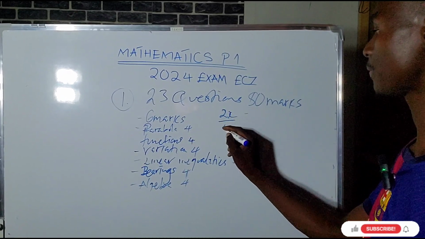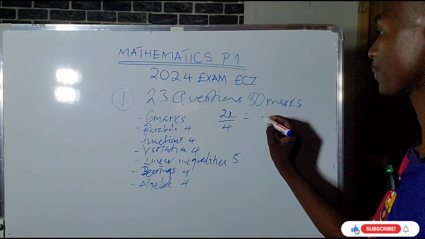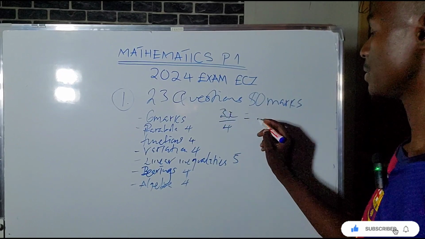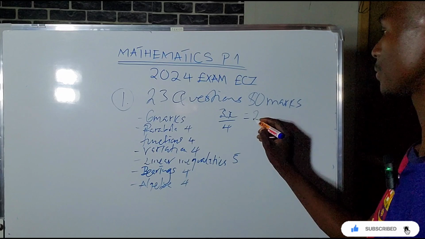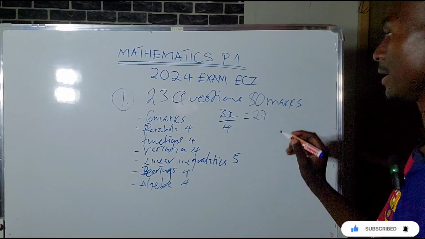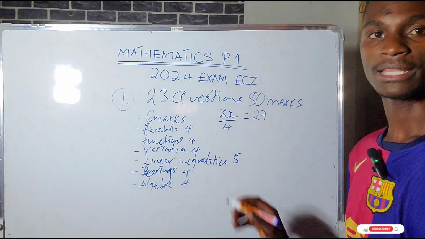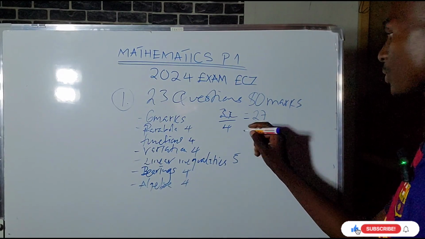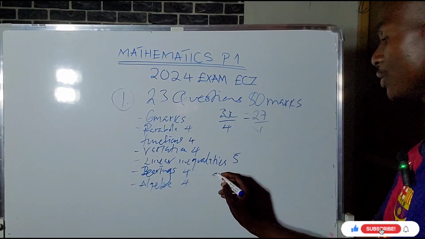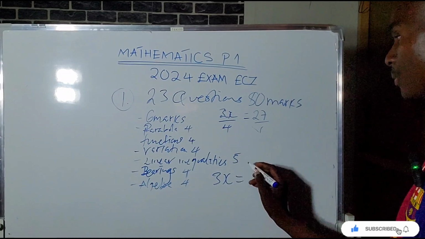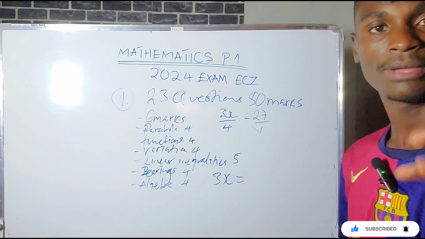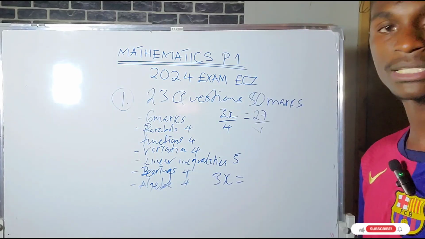2x over 4 is equal to, let me just write 3 here, is equal to 27, like this. Okay, and this is paper 1. What do we do? You know that you're going to cross multiply, and it will be 3x is equal to 4 times 27. This is what I mean, making every step or calculation simple.